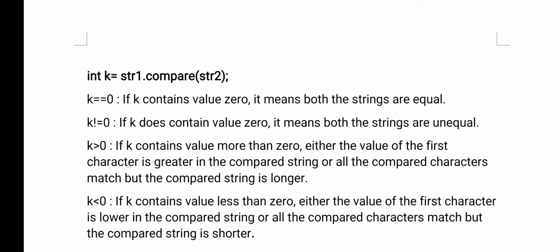It stores the result. But what result will it store? You see, str1.compare(str2). Here we are comparing str2 with str1. str2 is also a string, str1 is also a string. I said k is an integer which stores the result. If k equals 0, what does it mean? 0 means str1 is equal to str2.